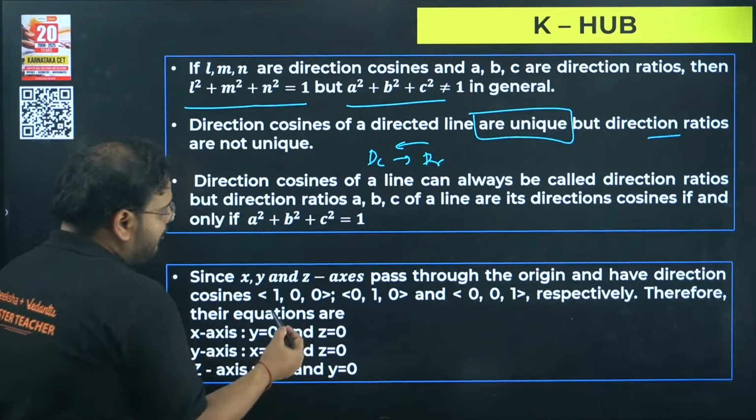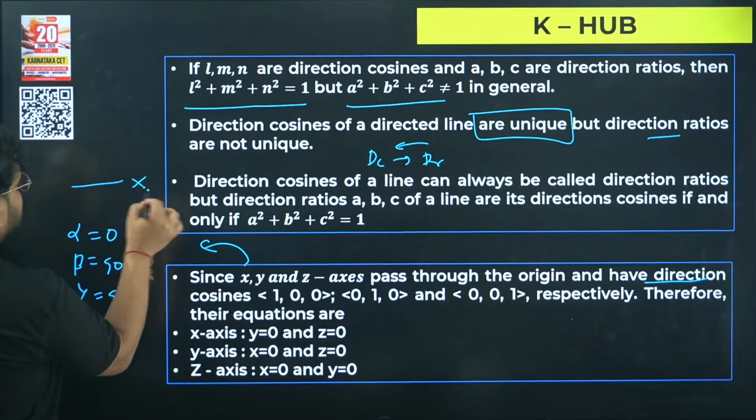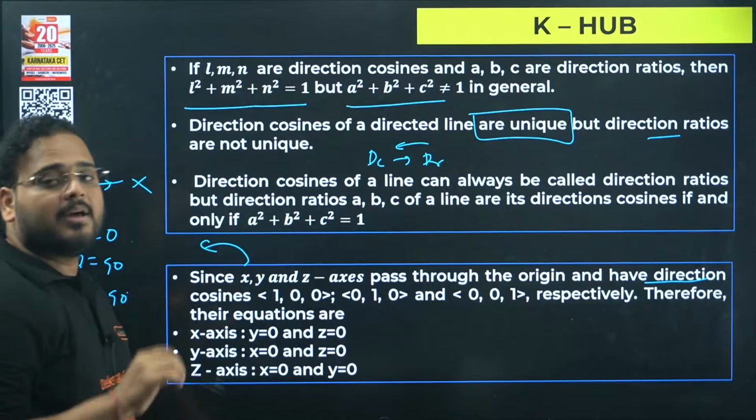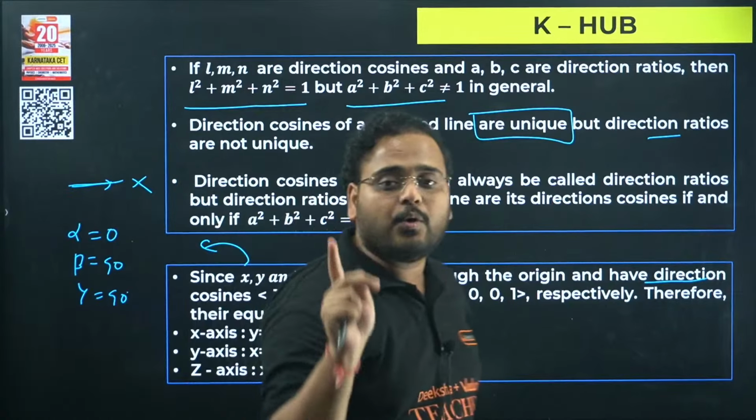If you take a line which is passing through the origin and its direction is along the x-axis, then alpha is 0, beta 90 and gamma 90. So cos alpha will be 1, the other two will be 0. So 1, 0, 0 for the first one. For the y-axis, 0, 1, 0. For the z-axis, it will become 0, 0, 1.